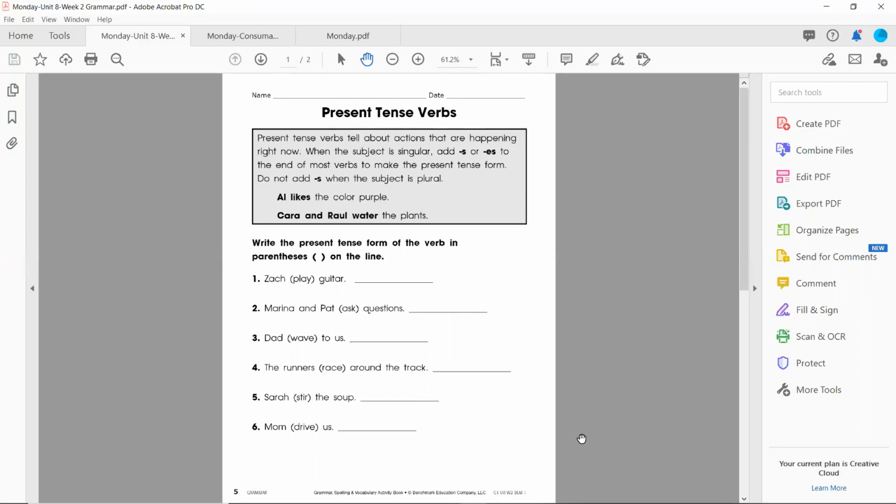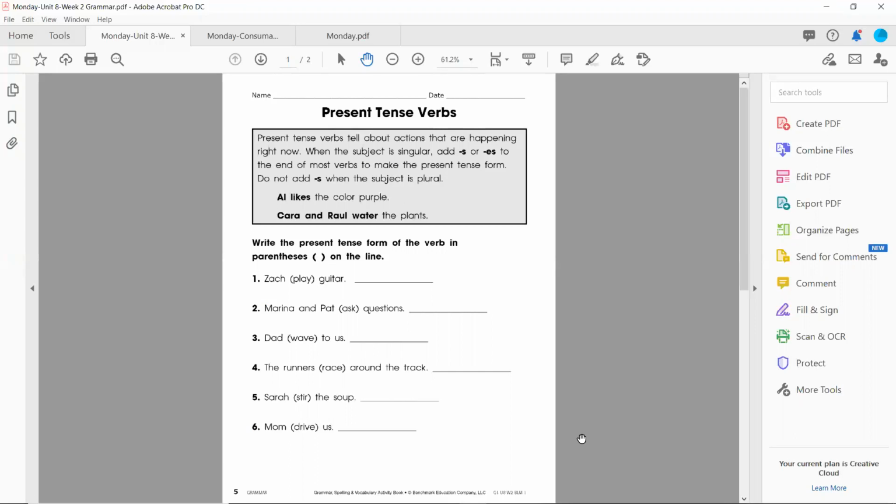So an S was added to the word like in Al likes the color purple. And notice that in Kara and Raul water, there was no S added because the subject, who is Kara and Raul, is plural. It was more than one person. And again, you can watch the present tense verbs video to get a little more information about that. Here we go. The directions are write the present tense form of the verb in parentheses on the line.